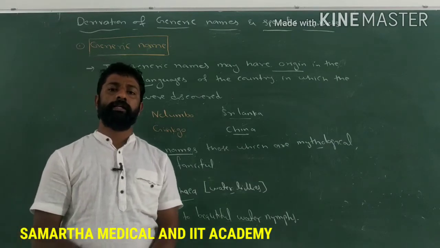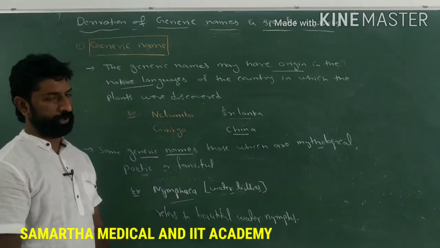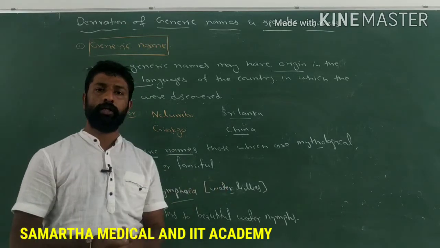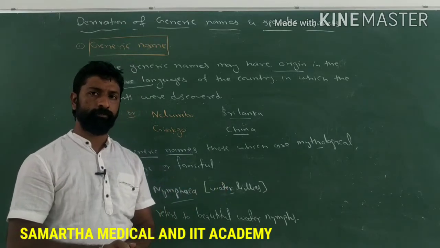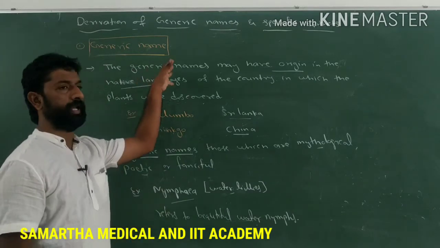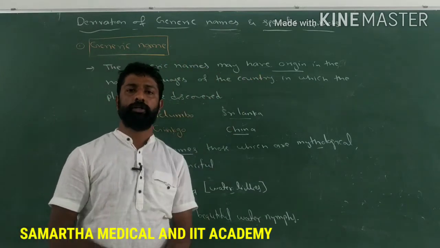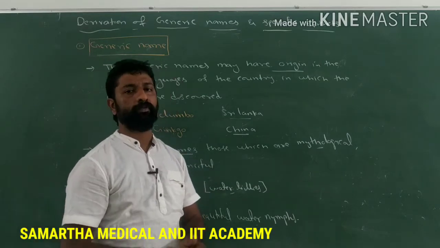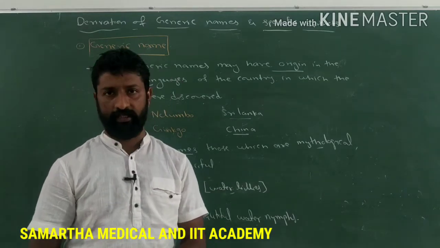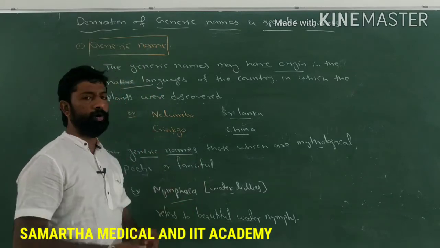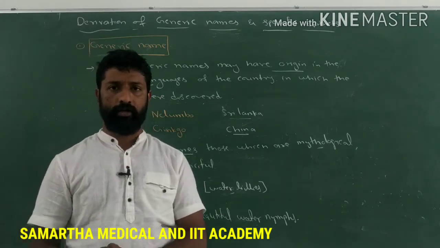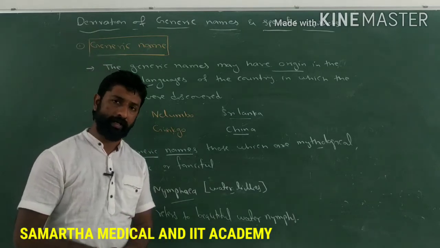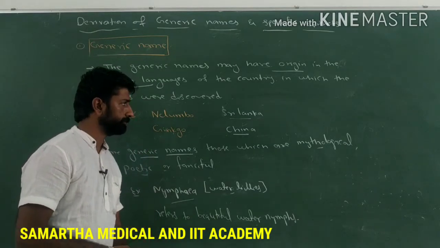In this way, the generic name may include a combination of two words, or a poetic or mythological word, or it may be derived from the language of the country in which the plants were discovered, or it may be kept after the name of the discoverer or scientist. So this is how the generic names are derived. So write these points also. Later we'll discuss how specific epithets are derived or what they contain.